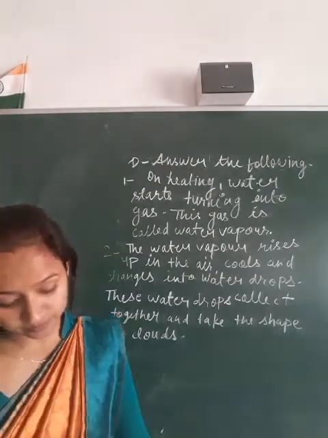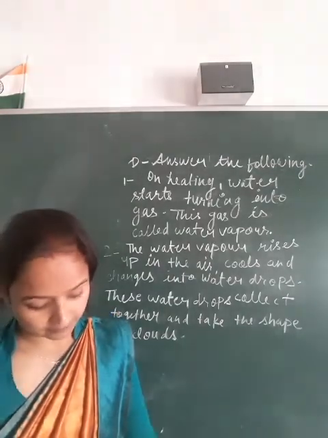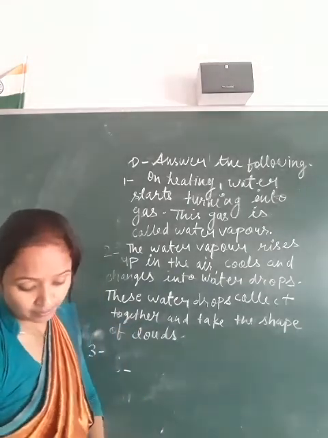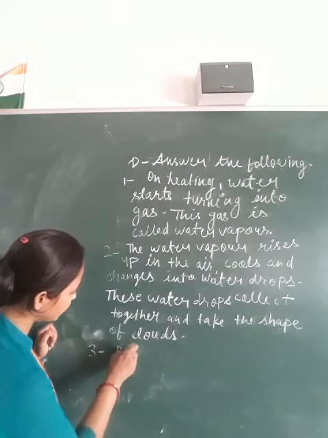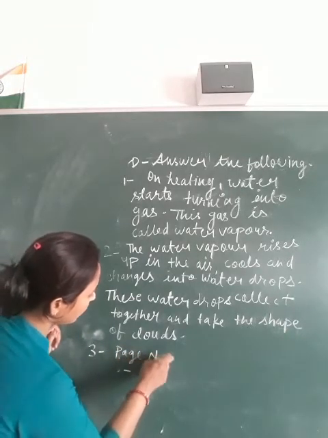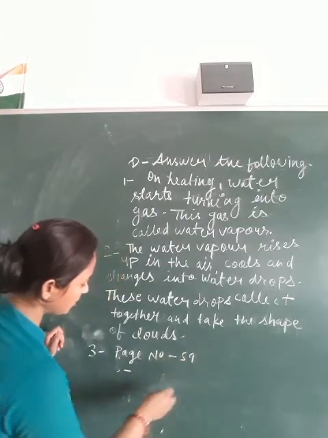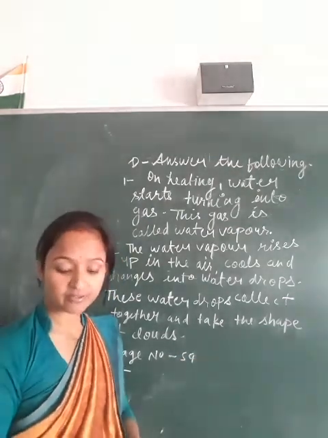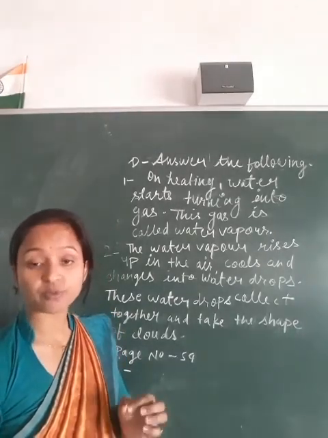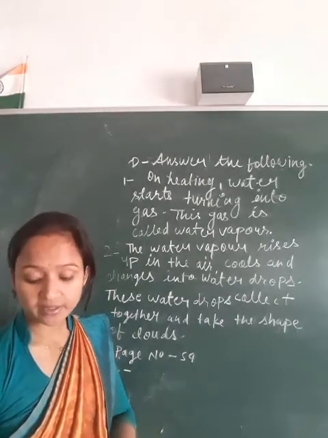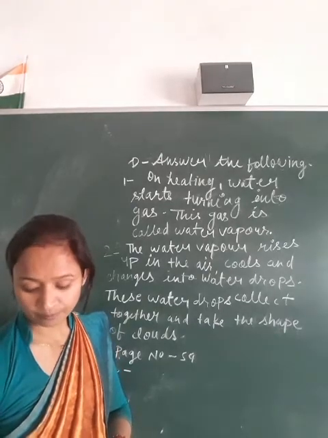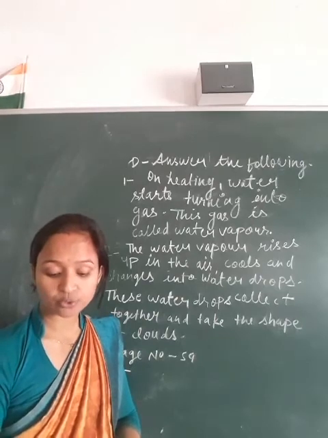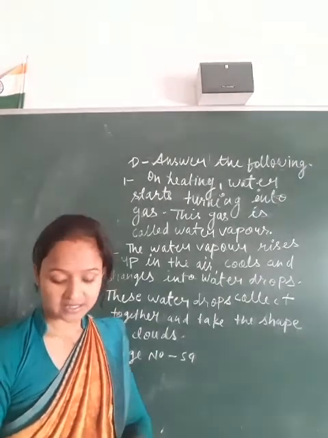Third one, what is water cycle? It is given on page number 59. You write from the book. The journey of water from the water bodies goes through water vapor into clouds and then back through rain to the water bodies. This is called the water cycle.